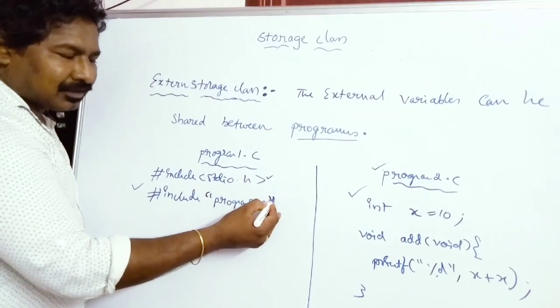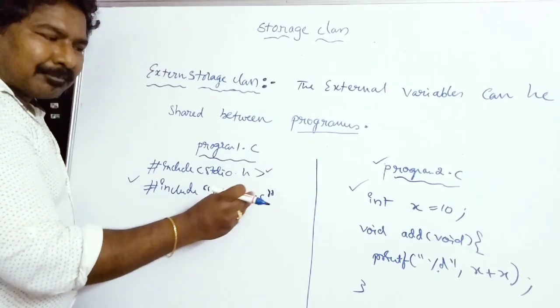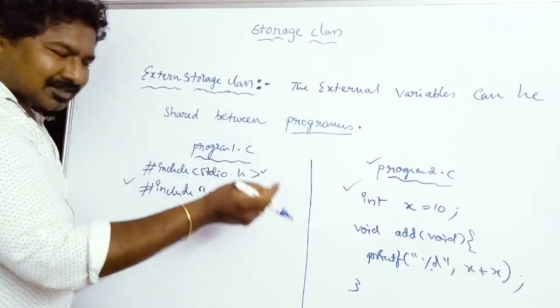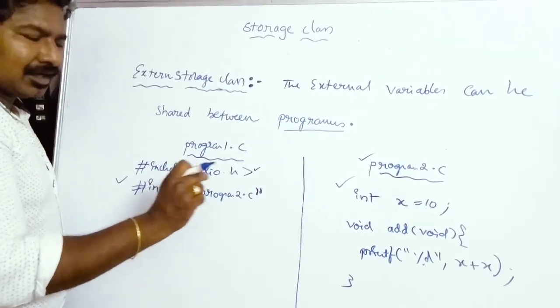If you write anything in angular brackets, the compiler will search for that file in the standard directory. If you write anything in double quotes, your compiler will search for that file in the current directory. This is in a standard directory. So that is the difference.